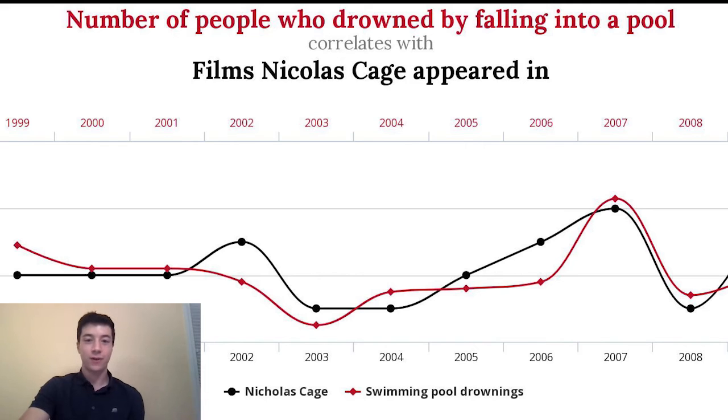And if you look at the graph, they're actually very closely correlated. So does this mean that Nicolas Cage's acting was so poor it physically knocked people out of their chairs and into pools where they drowned? Well, if you're implying causation from correlation, it might, but this is actually an example of a spurious correlation because it's a pure result of random coincidence.